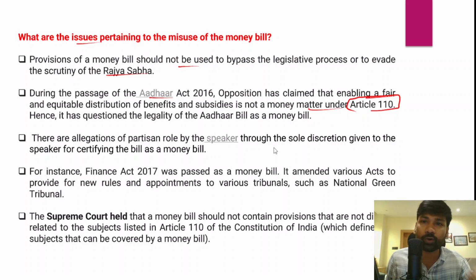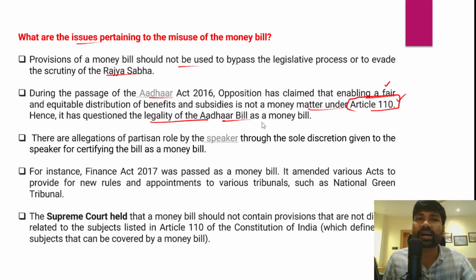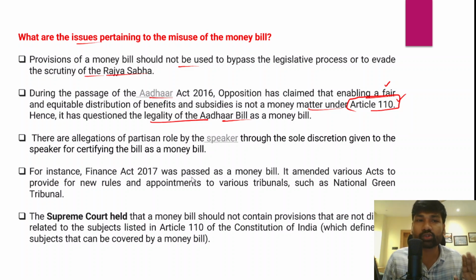There is no provision in Article 110, Clause 1, Subclause A to Subclause G, that mentions enabling fair and equitable distribution of benefits and subsidies. So the opposition has time and again questioned the government, and questioned the legality of the entire Aadhaar bill being passed as a money bill to bypass the Rajya Sabha and evade its scrutiny. So that was also contested.